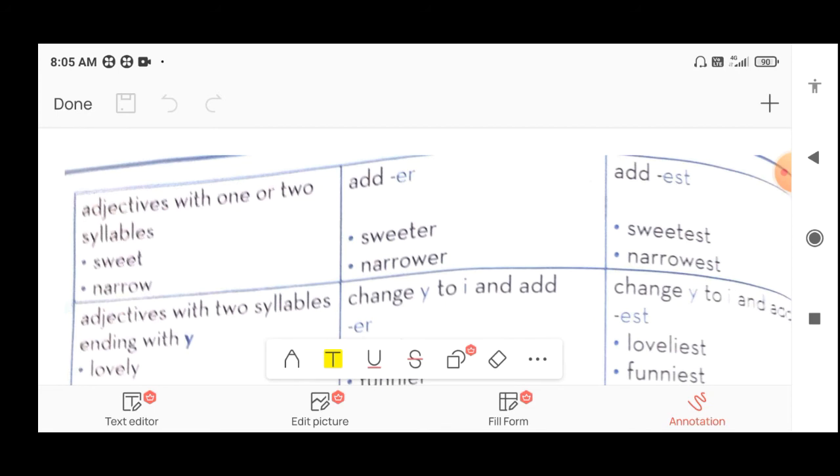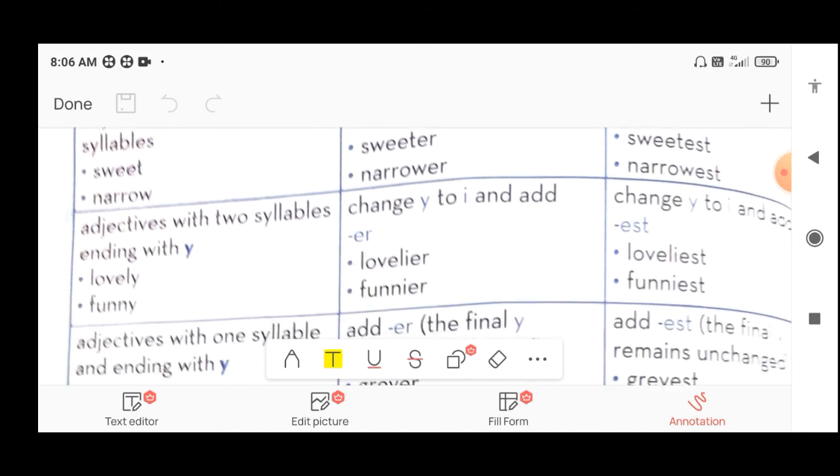Now adjectives with one and two syllables. In that we have to add only er, as in sweeter, and in the superlative only we have to add est, that is sweetest. Sweet, sweeter, sweetest. Then narrow, the two syllable word. In that also we have to add er, and in the superlative we have to add est. So narrow, narrower, narrowest.